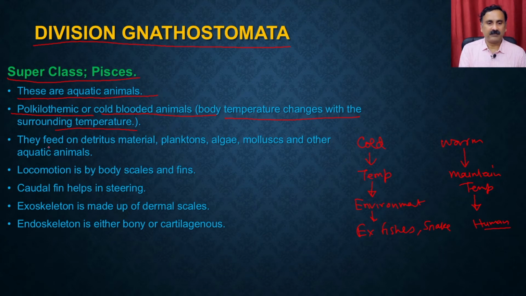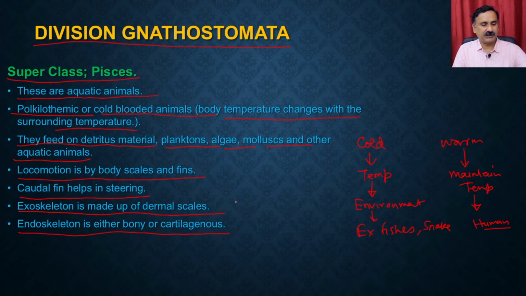They feed on detritus material, planktons, algae, mollusks, and other aquatic animals. Locomotion is by the body scales and the fin. The caudal fin helps in steering. So you can see a fish always has a caudal fin, and that helps in movement, right? It actually helps in deciding the directions. Then the exoskeleton is made up of dermal scales, and the endoskeleton is either bony or cartilaginous.